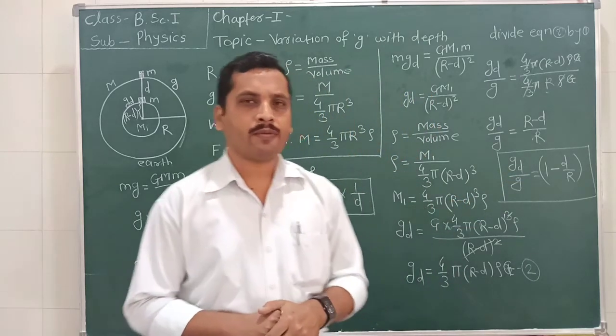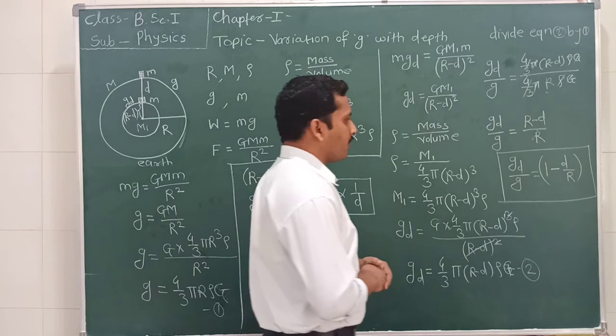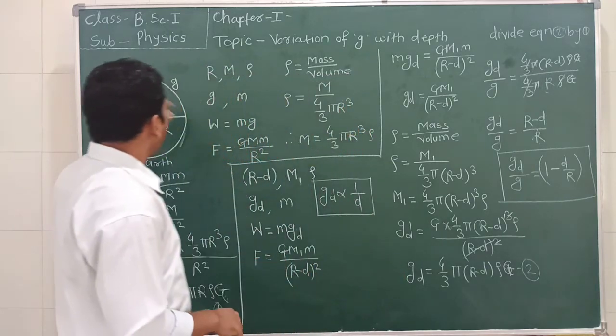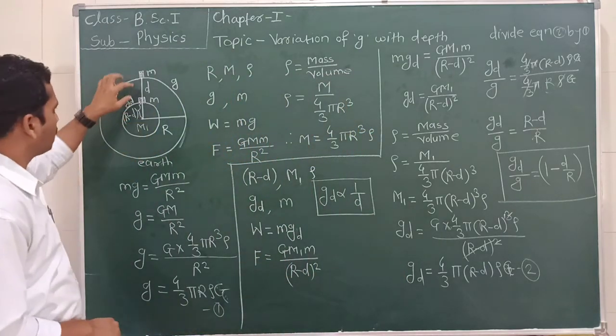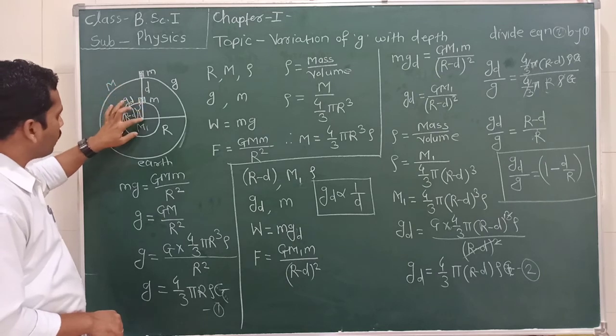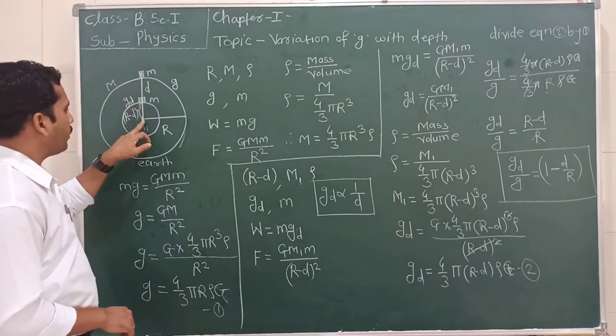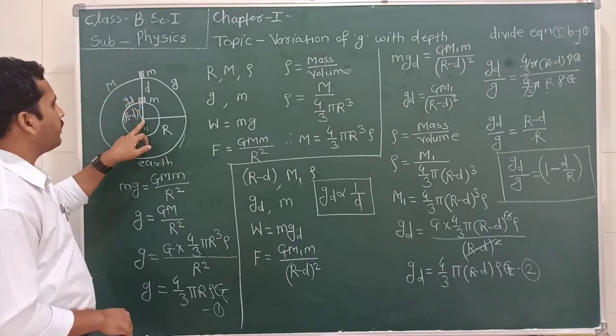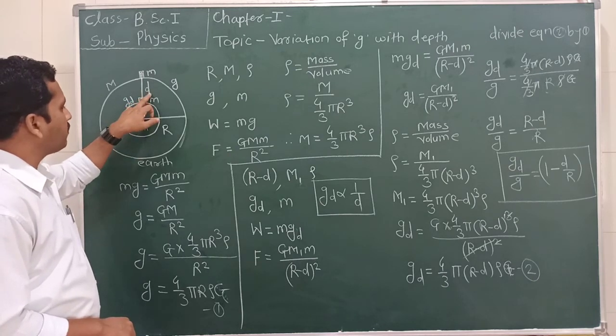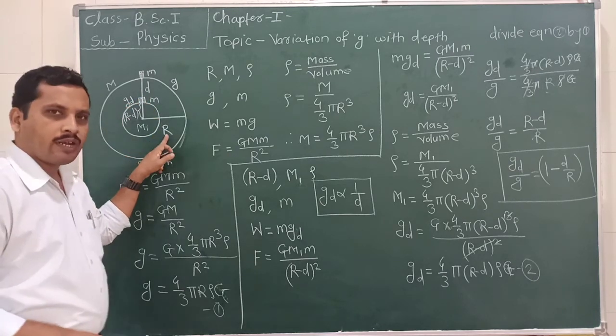Now if we go to the center of the earth, then we can say that this depth is equal to the radius.